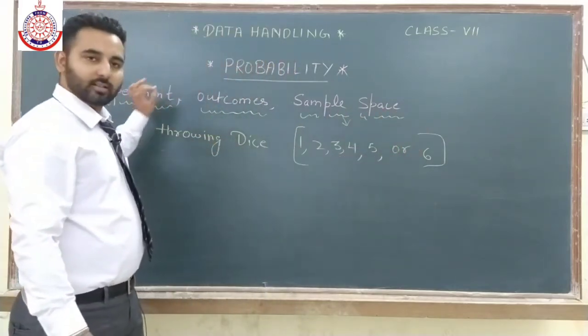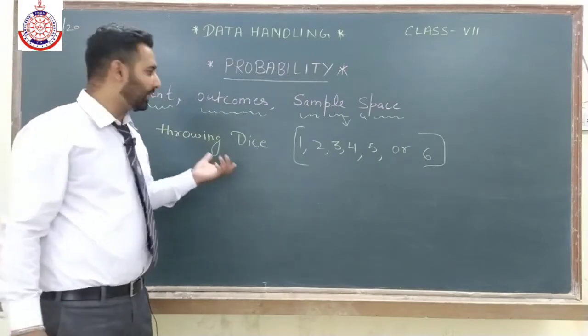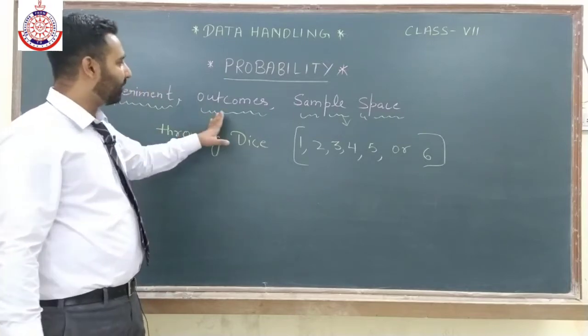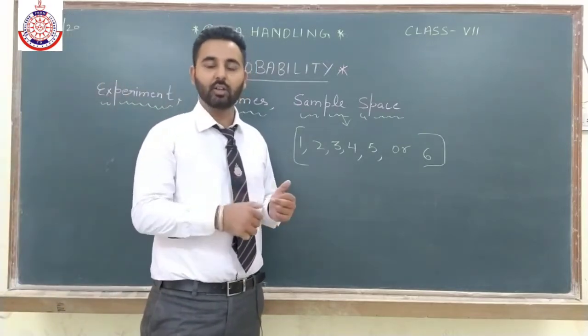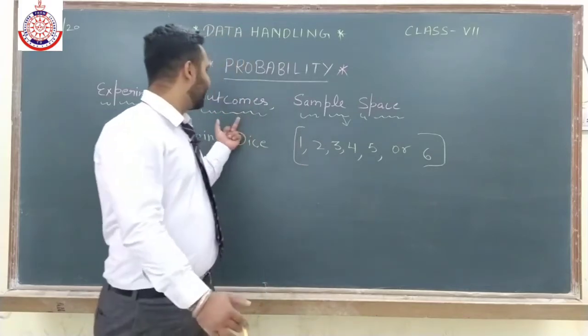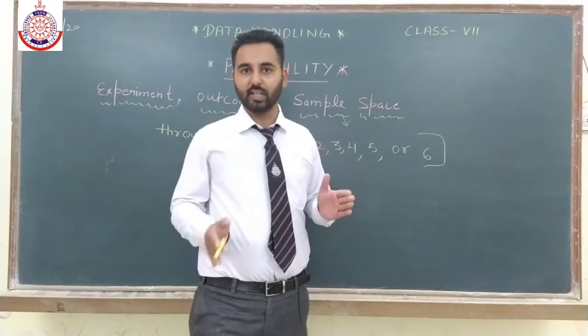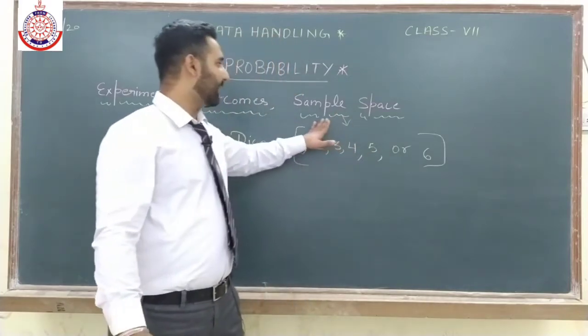Let us check it again. Experiment: whatever event I am doing, like throwing a dice, is an experiment or an event here. Outcome: the result I get from that event, from that experiment, that is the outcome. Sample space: all possible things which are possible during that event, that is known as sample space.